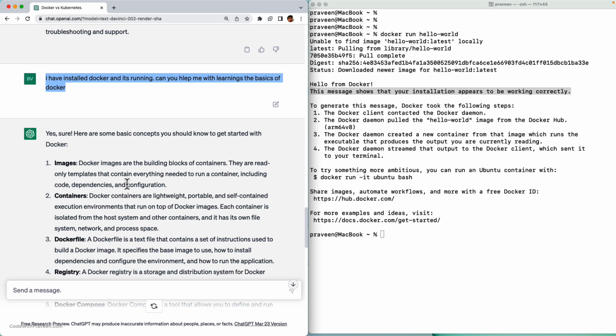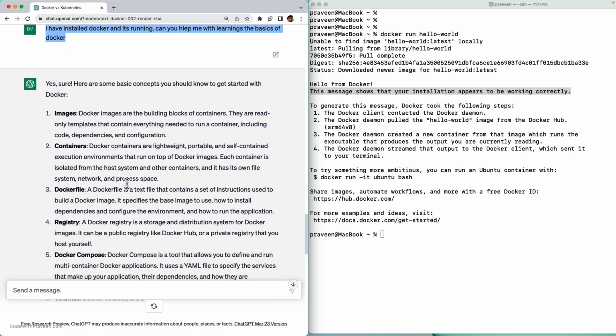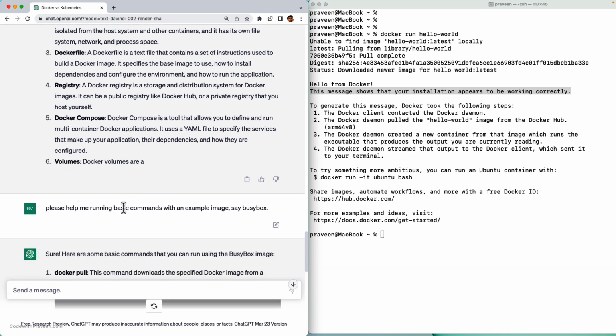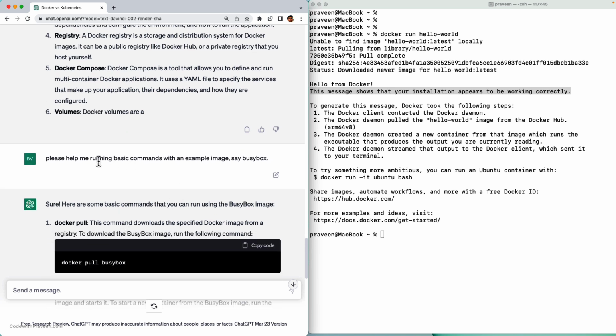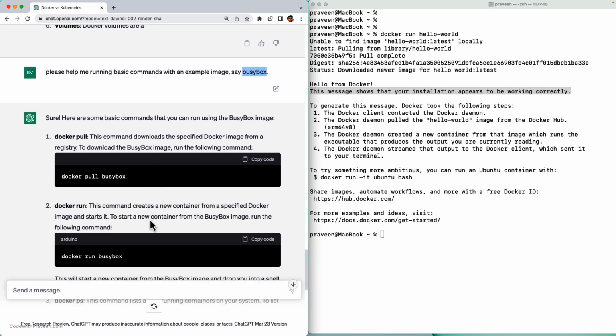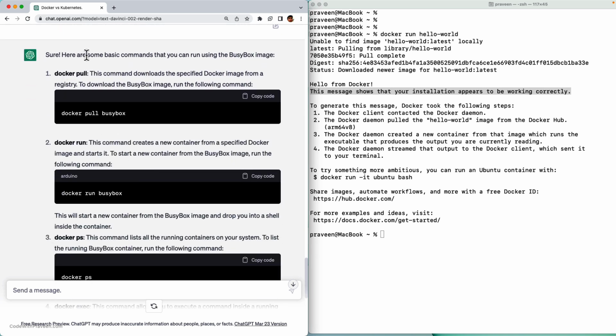So it gave me only the textual information. If you want to be more specific, you can keep refining it. You can stop the prompt, you can refine, and then keep going ahead. So in this case, I want to learn the basics of Docker using a sample image. The image name I also gave explicitly as BusyBox. Okay, now here are some basic commands.